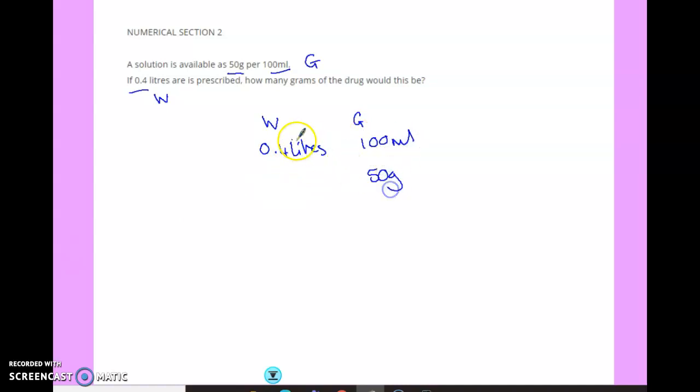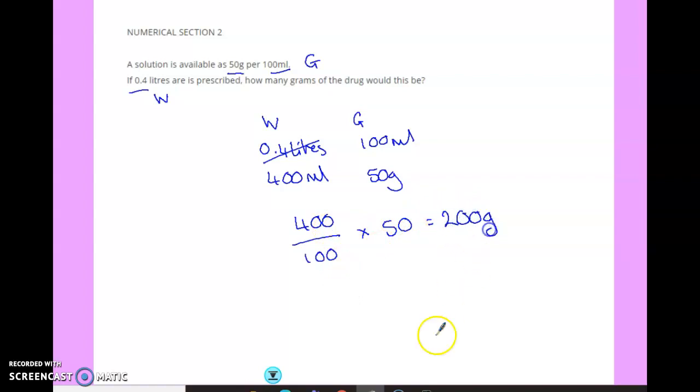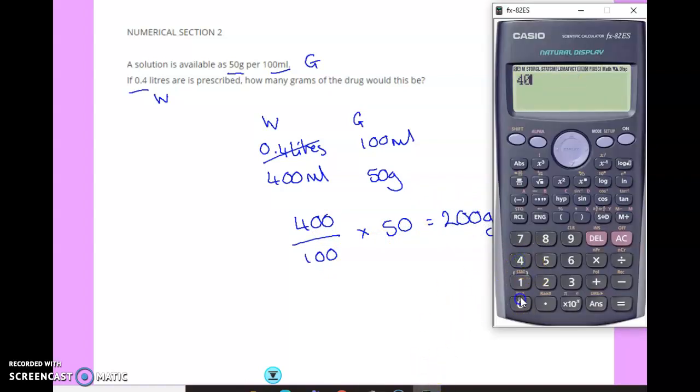So I want my 50 grams here. 0.4 litres again is 400 millilitres. So I want to do want over got times what it's in. So 400 divided by 100 times 50 would be 200.